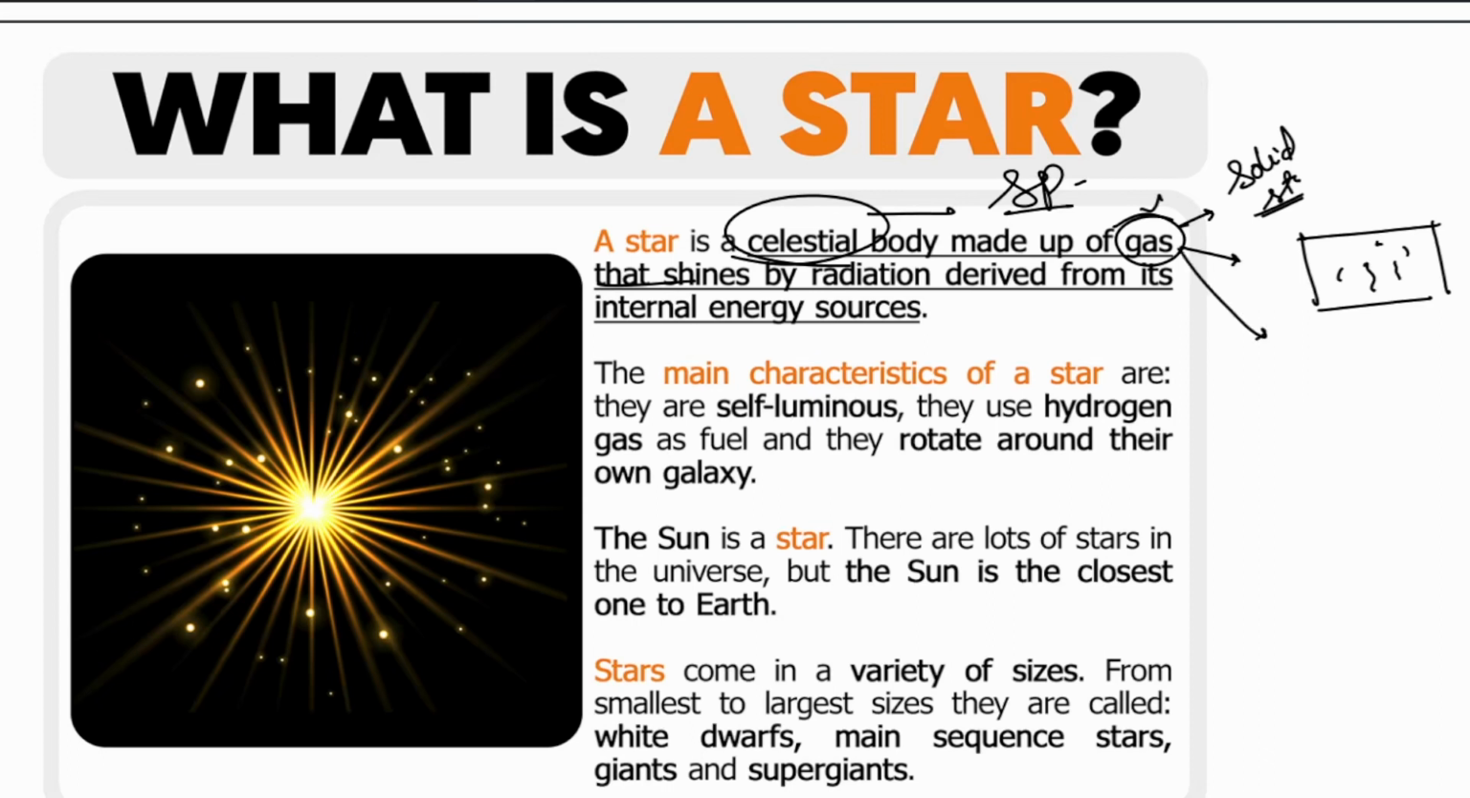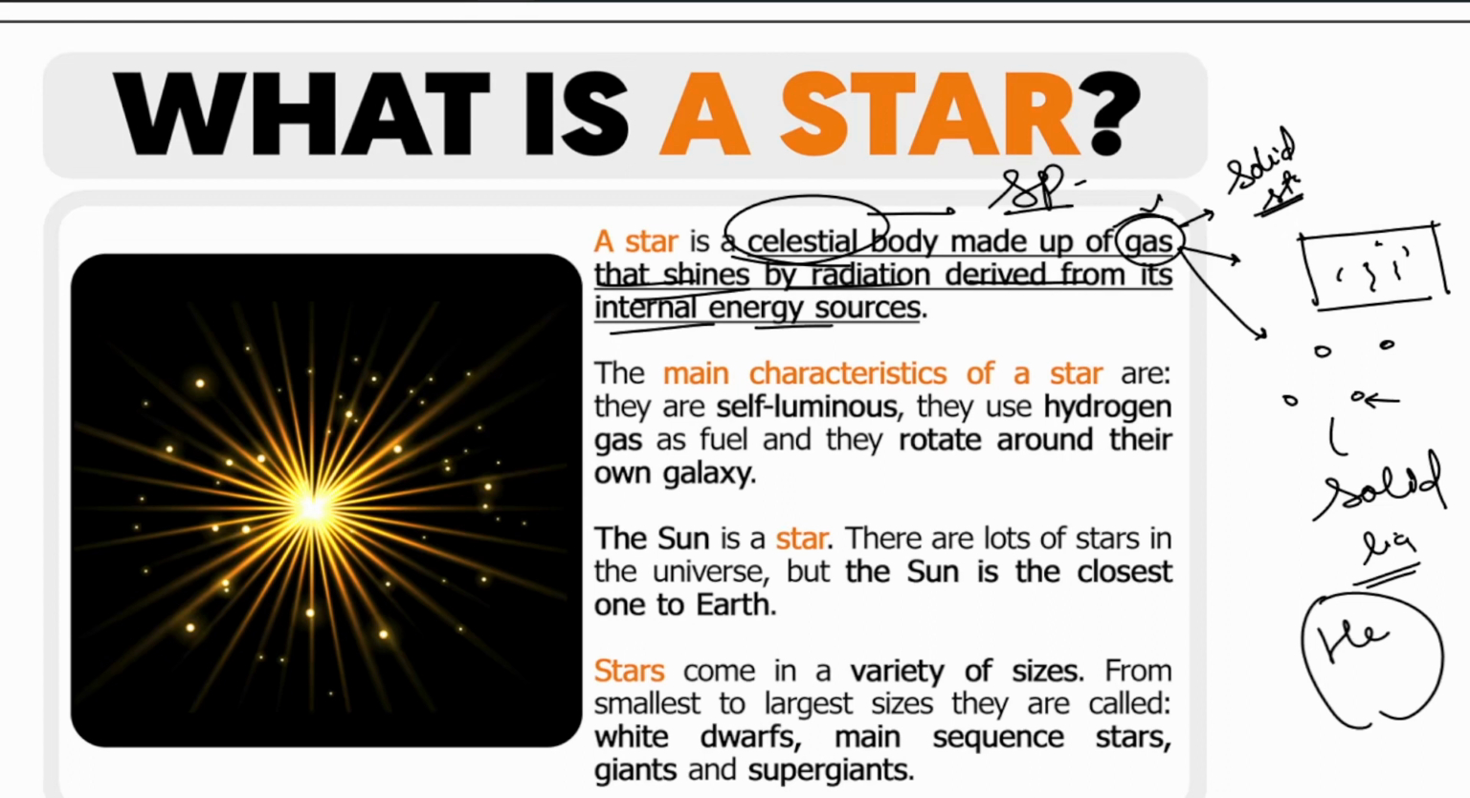Gas particles means all of these particles are a little bit away from each other and far enough to not create a solid or liquid state. But in the end, at the subatomic level, we see that there are still multiple forces working there. It shines by the radiation derived from its internal energy sources. As I told you, if the core of a star has lighter things such as hydrogen, they want to change into helium, and the energy is released constantly. This energy makes the light that is coming out of the star.